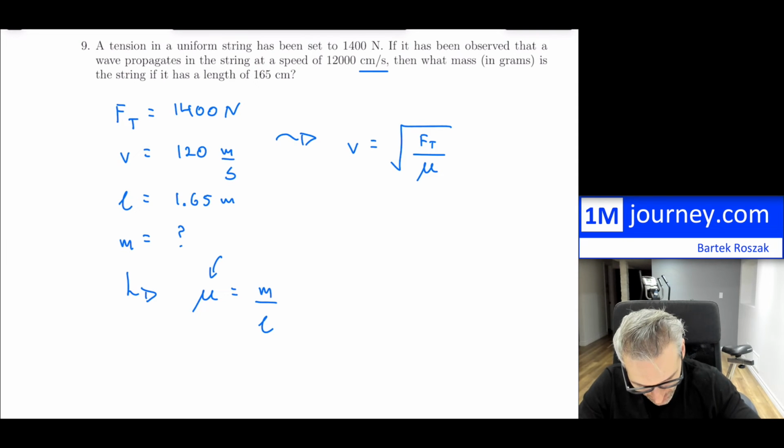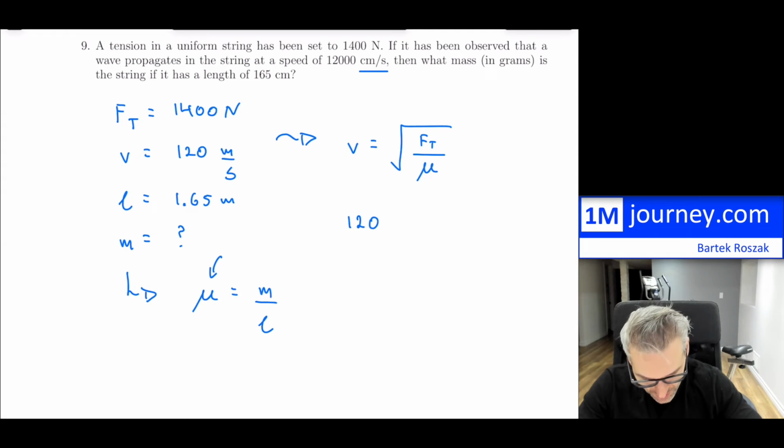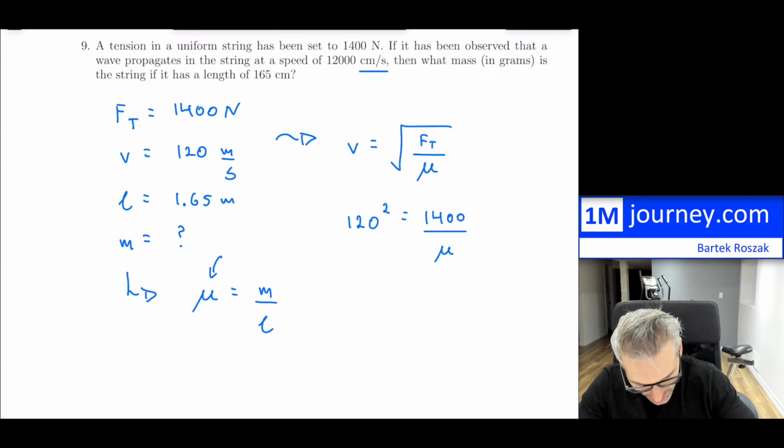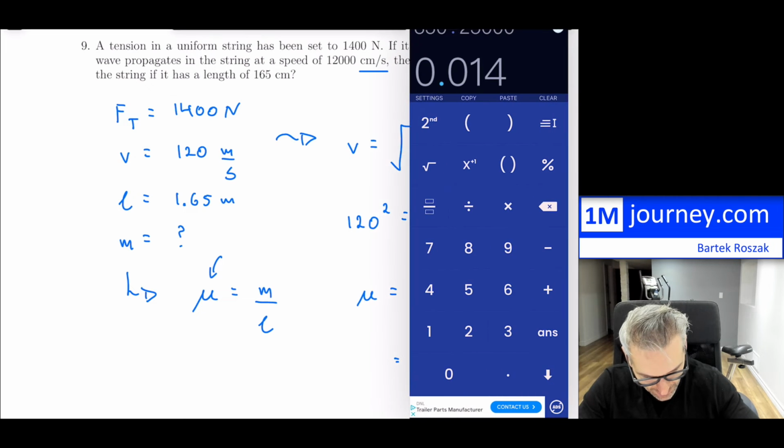So let me do that. So substituting this in, this is going to be 120. Now that square root, I'm going to get rid of it by squaring both sides. So this is going to be squared equals, my apologies, we have Ft. So Ft is 1400 divided by, and then this is going to be mu. So now rearranging this equation, this is going to be mu equals 1400 divided by 120 squared. So let's see what this gives us.